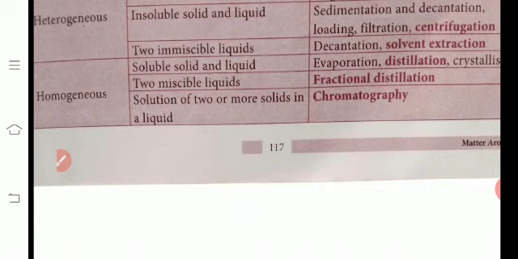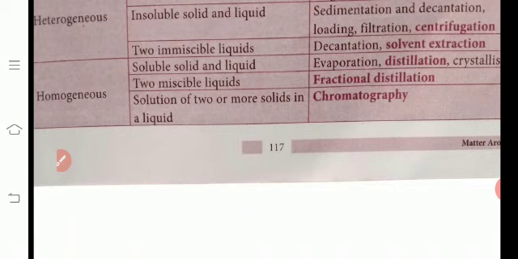So today we discussed what the types of mixtures are, what homogeneous mixtures are, what heterogeneous mixtures are, and then what sublimation is. These are the things we discussed in this class. Next class we will see the methods: centrifugation method, solvent extraction method, simple distillation method, chromatography method.